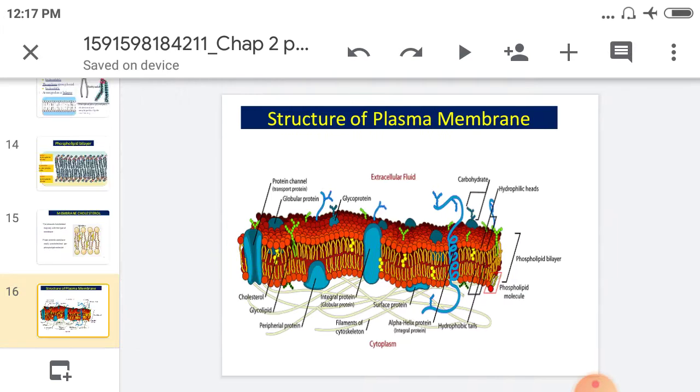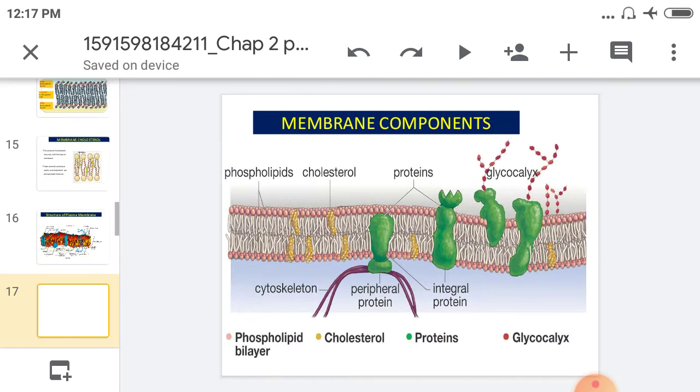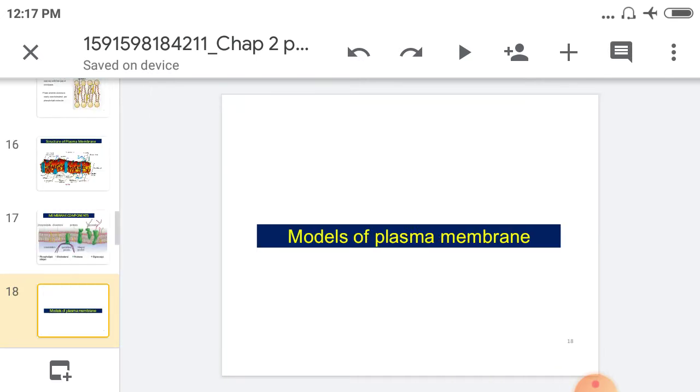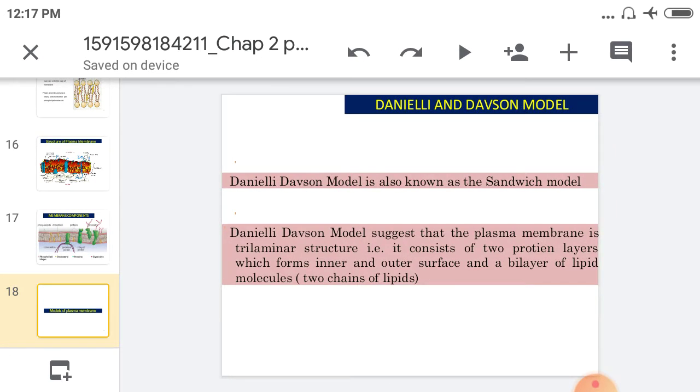The structure of plasma membrane. This is the structure of plasma membrane present here. Then the membrane components, that is phospholipid bilayer, cholesterol, protein, glycocalyx, all are the components of the plasma membrane. Here the phospholipids are present, cholesterol, protein structure, glycocalyx present here.